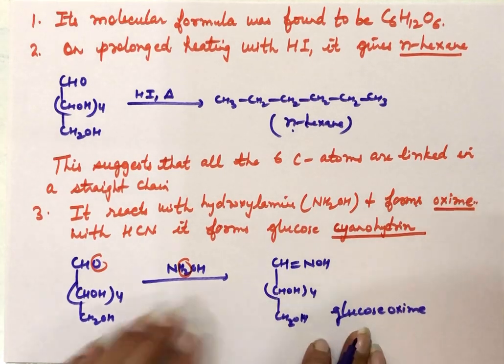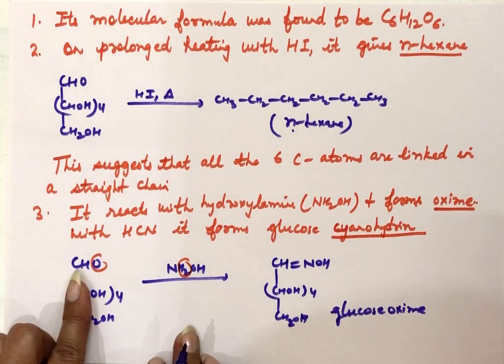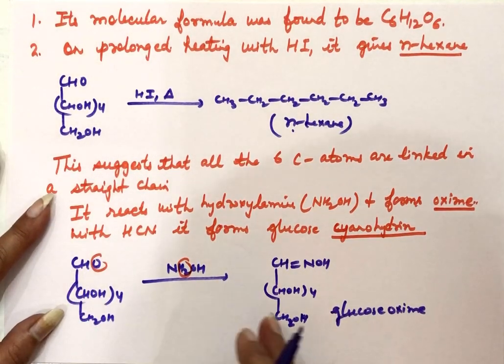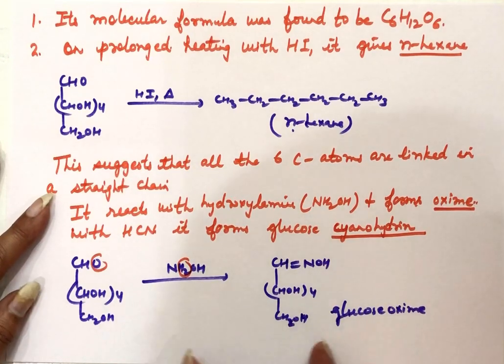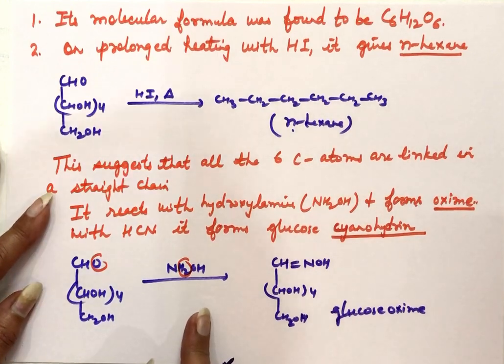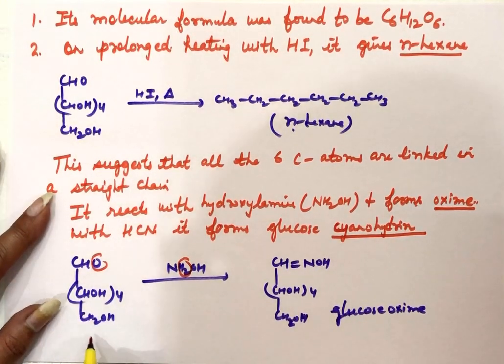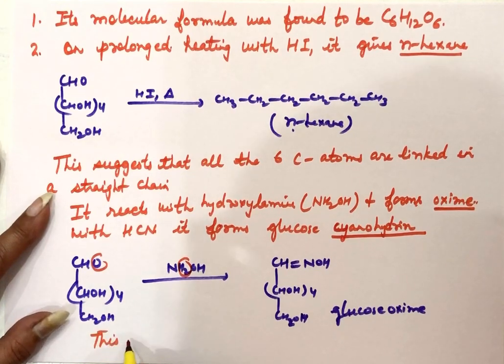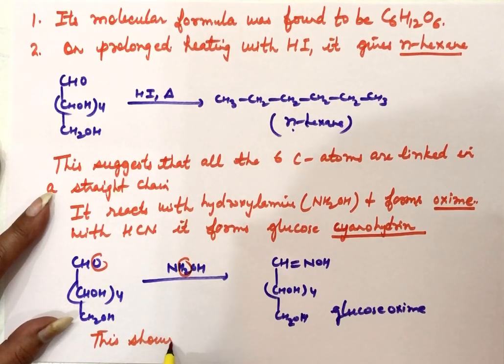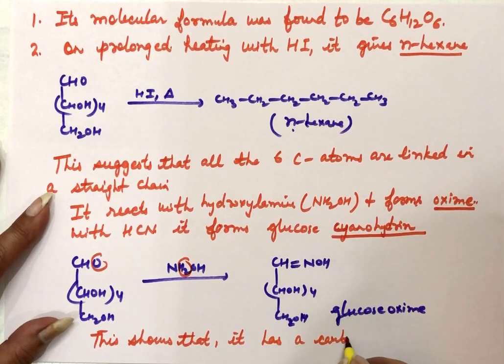Similarly, if we react it with HCN, then the HCN will add to this CHO group and we will get the cyanohydrin. And only aldehydes and ketones react with NH2OH and with HCN. So this reaction shows that glucose contains a carbonyl group.